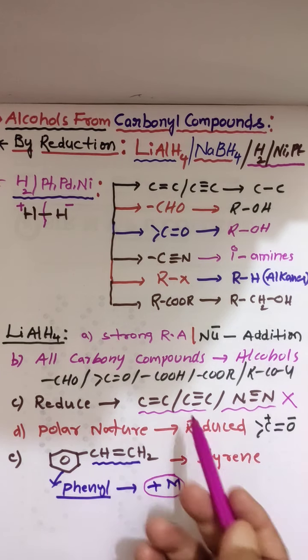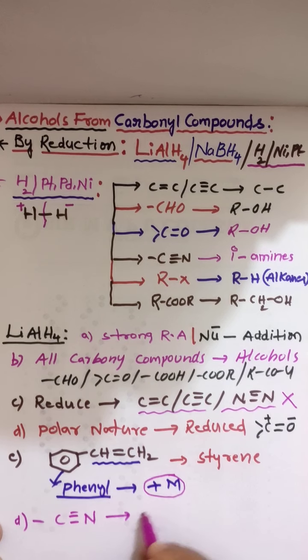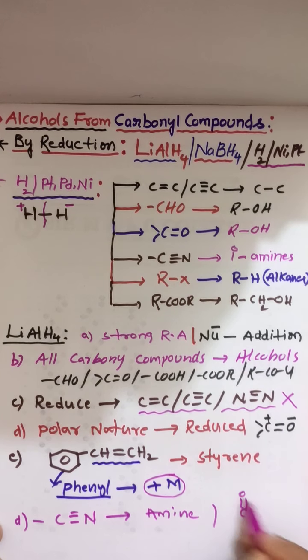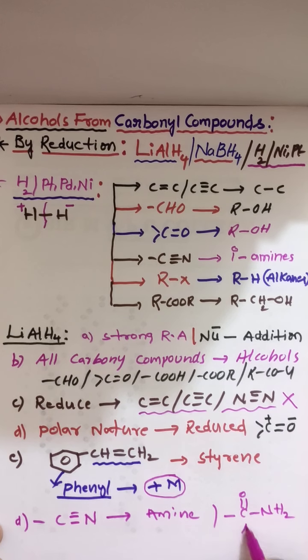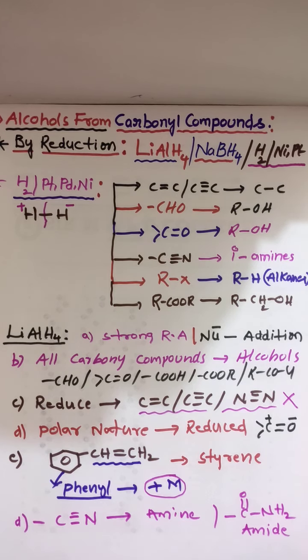Cyanides also can be reduced to amines, and amides also can be reduced. C double bond O, NH2, this amide group. These amide groups are also reduced by lithium aluminum hydride. This you have to remember. If you know this clearly, reactions are very easy.